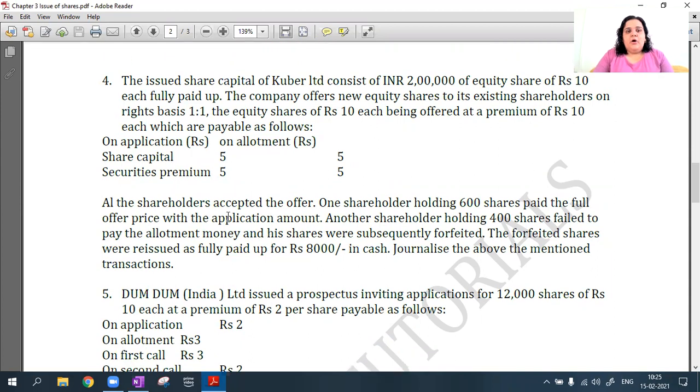Okay, all the shareholders accepted the offer except one shareholder who was holding 600 shares, paid the full offer price directly with the application amount, calls in advance. And another shareholder holding 400 shares, he failed to pay the allotment money and his shares were then subsequently forfeited. These forfeited shares were then reissued as fully paid up for rupees 8,000 in cash. Journalize the above mentioned transactions.